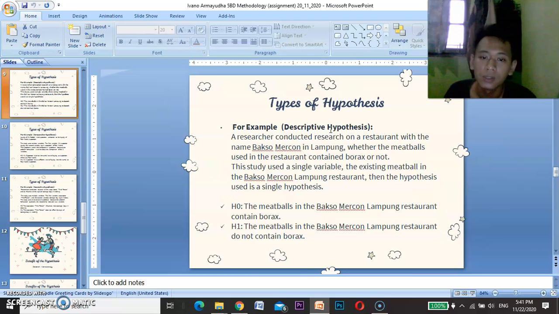The hypothesis uses a single hypothesis, H0 and H1, which are opposite. H0: the meatballs in the bakso merchants in Lampung contain borax. H1: the meatballs in the bakso merchants do not contain borax.